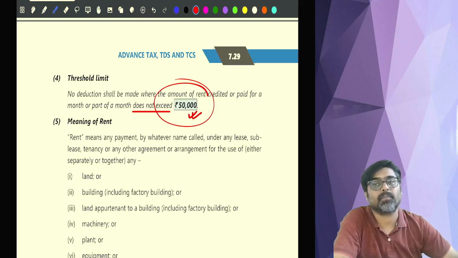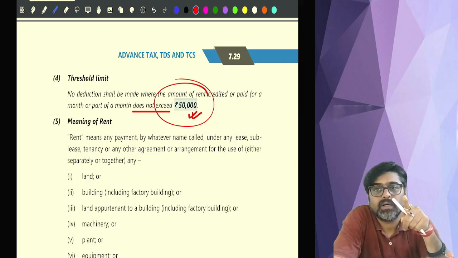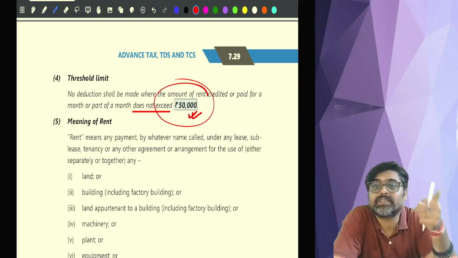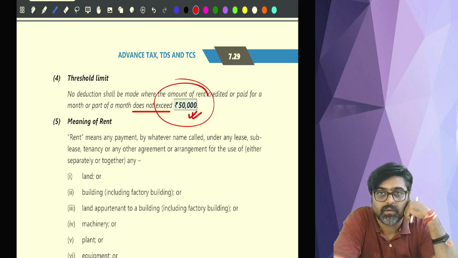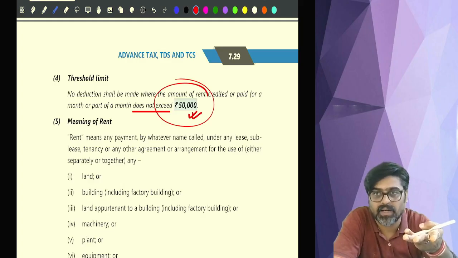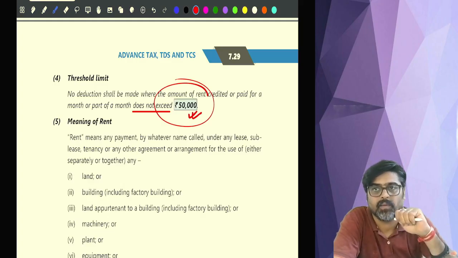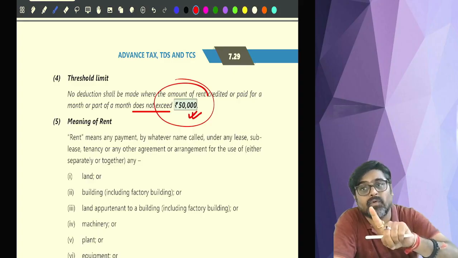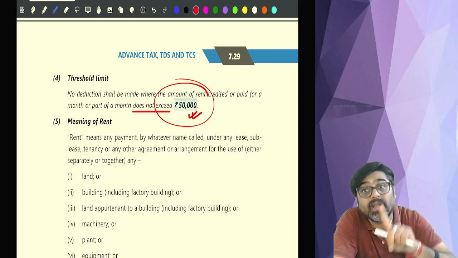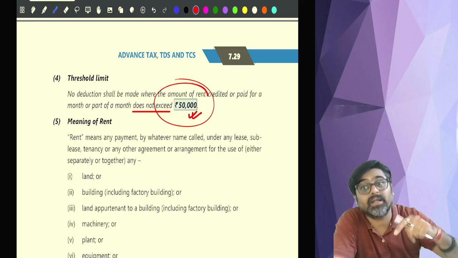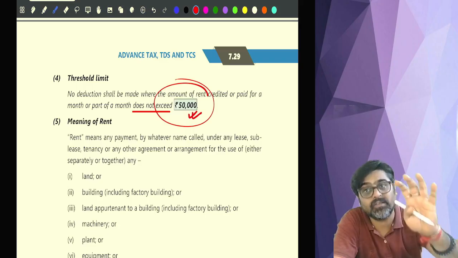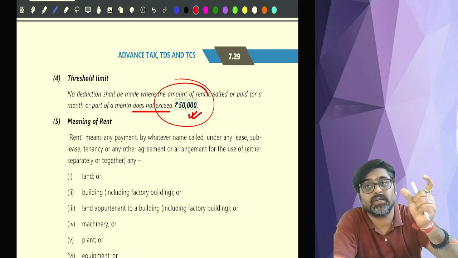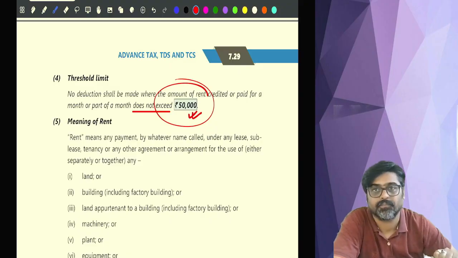Second important point: the TDS is deducted every month because the rent will be paid every month. Usually we pay the rent every month, no? So under section 194I, the TDS will be deducted every month whenever the rent of that month is paid or credited, whichever happens earlier. So TDS deduction will happen every month.